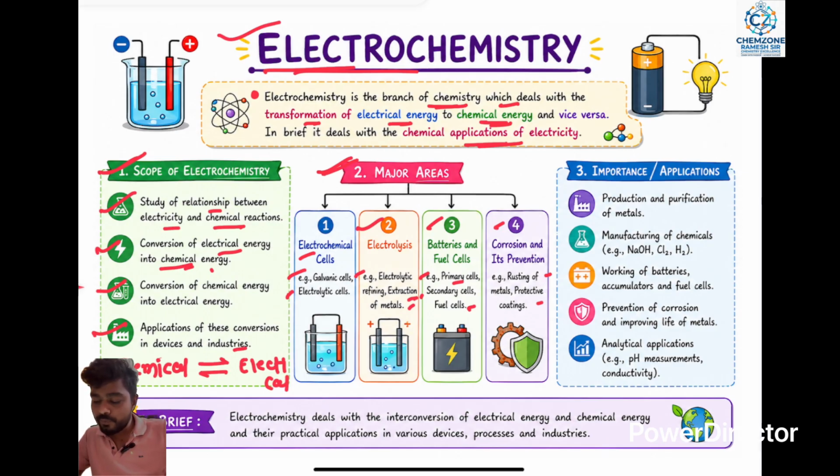Third, importance and applications. Production and purification of metals. Electrochemistry is generally used for any kind of production and purification of metal molecules. Second one is manufacturing of chemicals. Which chemicals are manufactured? The examples are sodium hydroxide, chlorine and hydrogen. That is the manufacturing of chemicals.